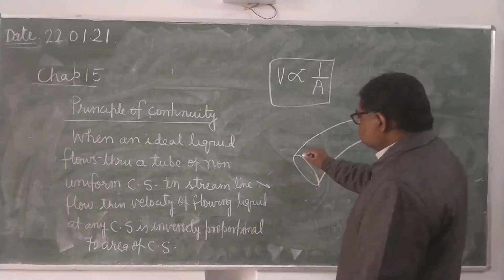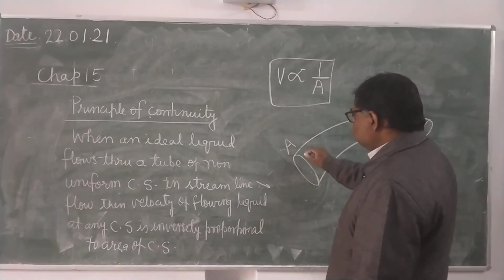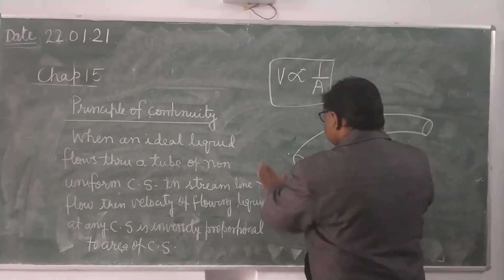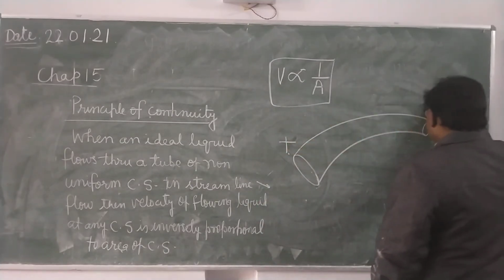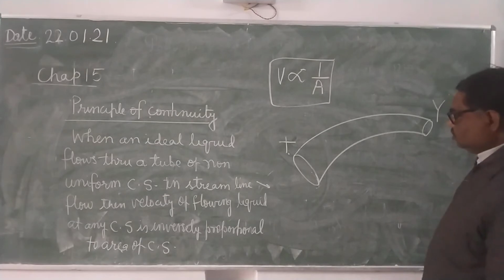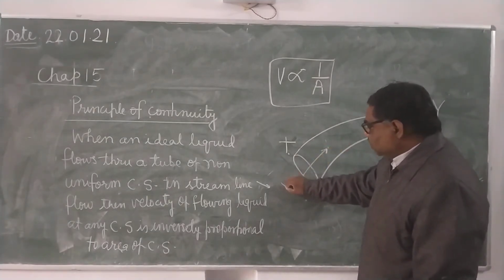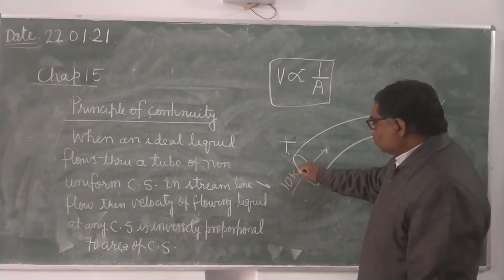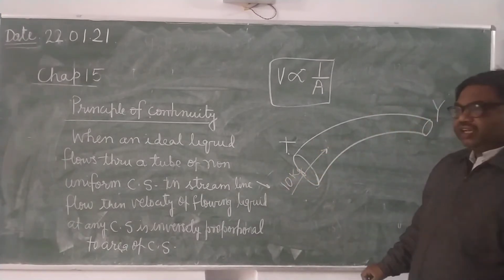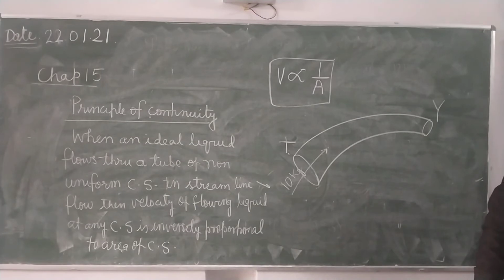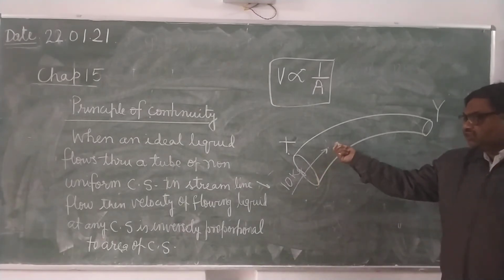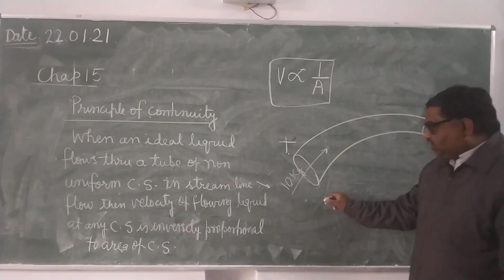Suppose this is a tube, here cross section X, and this is the cross section Y. Suppose a mass of 10 kg liquid or 10 liter liquid, you can take anything, enters from here in a given time t.